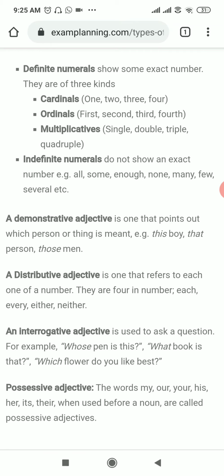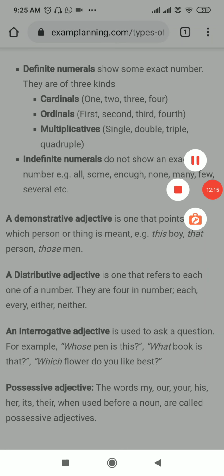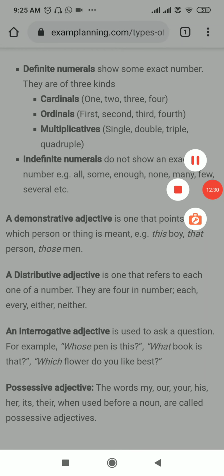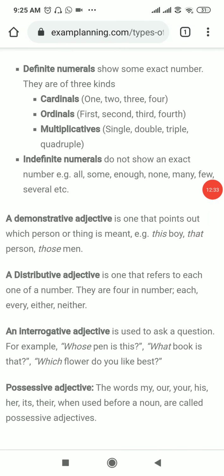So that is all about the adjective, and in the next lecture we are going to the degree of comparison, or in general we just call it degree. So you have to consider this lecture, and only after that can you understand the degree.